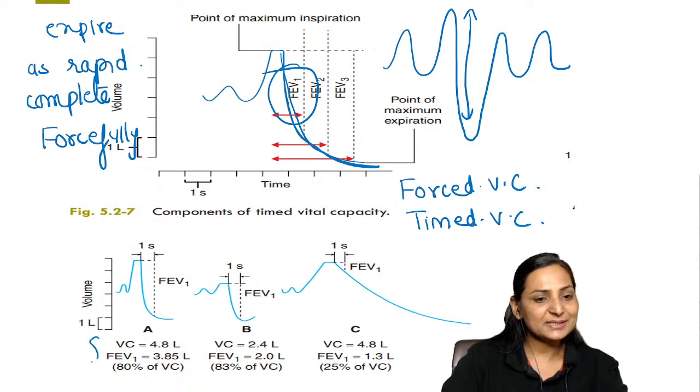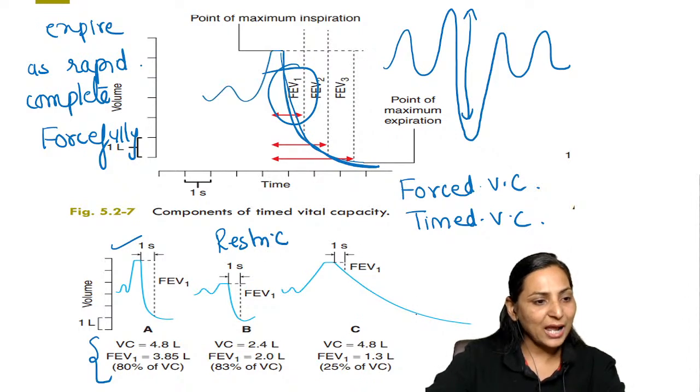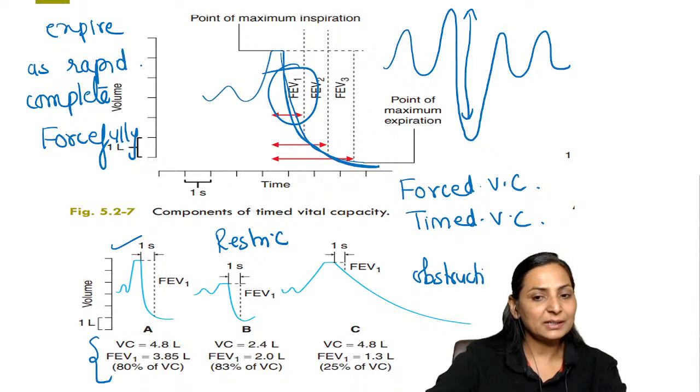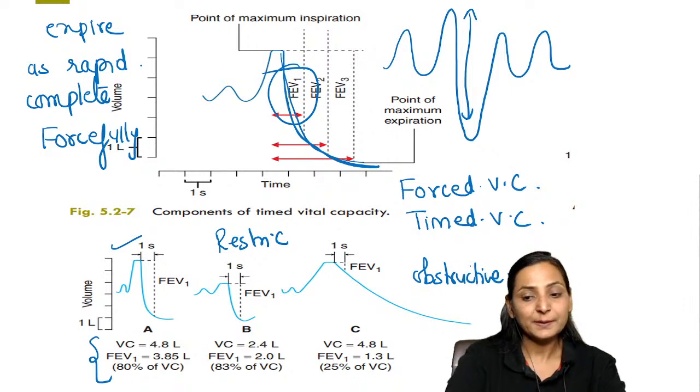So you can see, if this is a normal vital capacity, a similar graph but just a reduced one is restrictive lung disease, and a stretched-out expiratory limb is obstructive lung disease, right?